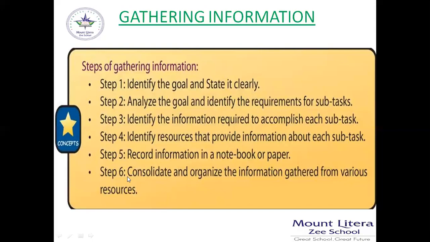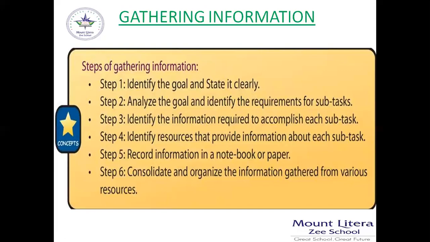And step 6, consolidate and organize the information gathered from various resources. We have studied each and every step in detail, so here you have to gather all steps together for writing the answer for steps for gathering information if it is coming in the examination.